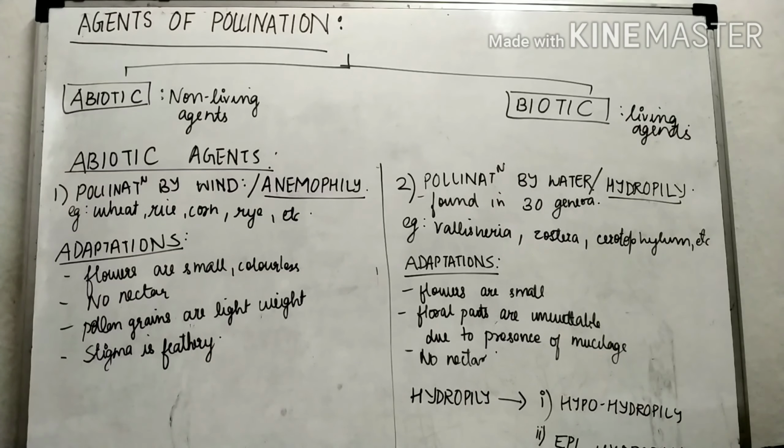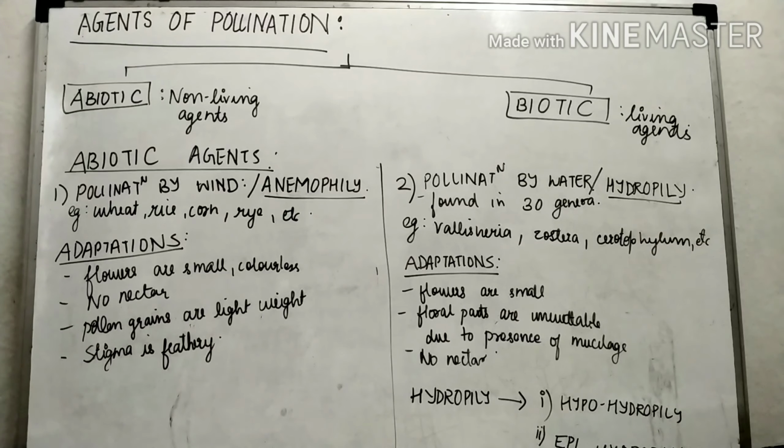Now it is unwettable due to the presence of mucilage. Mucilage is a sticky substance because of which water does not stay on top of it. That is called mucilage. Due to the presence of mucilage, it is unwettable. The floral parts which are required for the pollination or the reproduction process are unwettable due to the presence of mucilage, and it has no nectar as it is an abiotic agent of pollination. Therefore it requires no nectar, and nectar is required for attracting insects towards them.